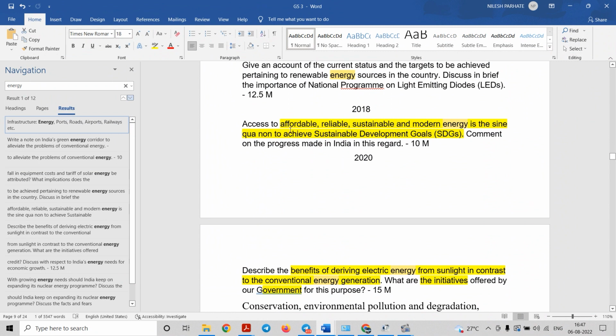Access to affordable, reliable, sustainable and modern energy is the sine qua non to achieve SDGs. We know that SDG number 7 talks about access to affordable and clean energy, right? And India has already launched various projects and initiatives to achieve this SDG. We also have signed the Paris Climate Change Agreement, right?